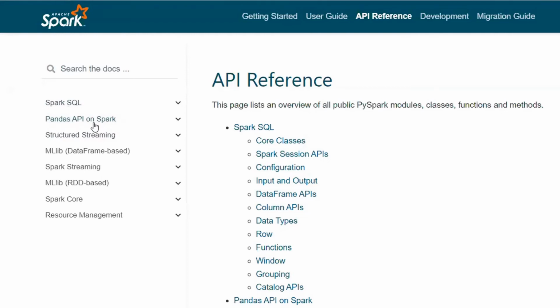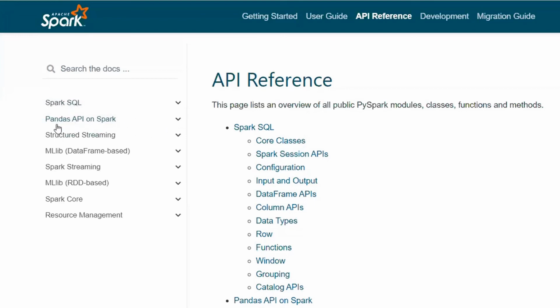Still, Pandas is very popular with data scientists. And that's why the Pandas API for Spark is also popular amongst data scientists. They use this a lot. But if you look at the documentation, the intention from Databricks is to bring everything into the Spark SQL package in the DataFrame APIs and minimize the use of Pandas. They are continuously working on it, but there are still a lot of features offered by the Pandas APIs or the Pandas DataFrame which are not yet part of the Spark DataFrame.